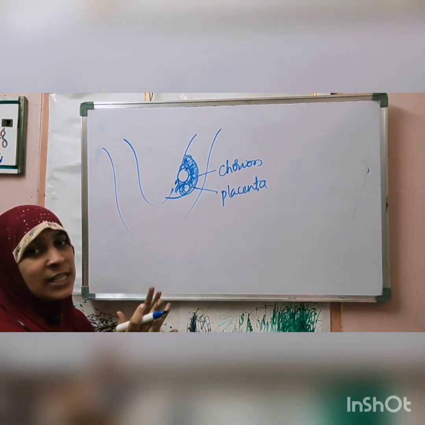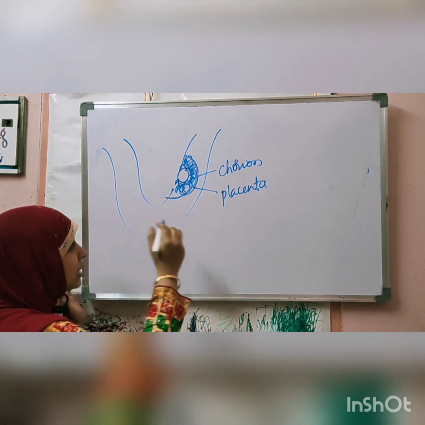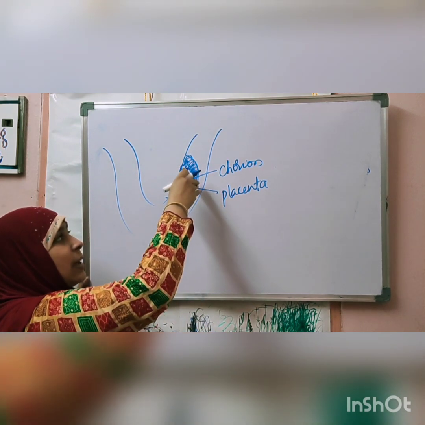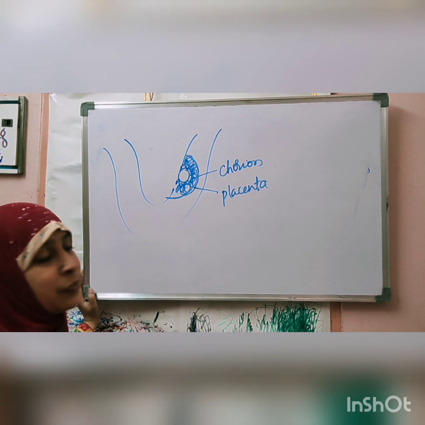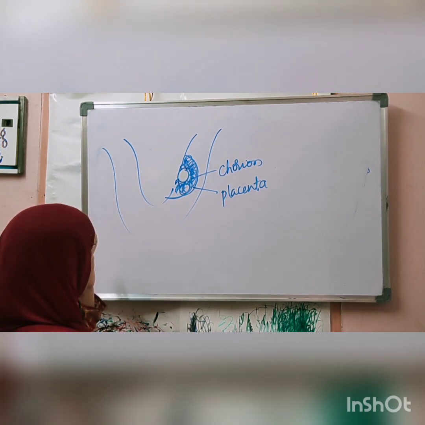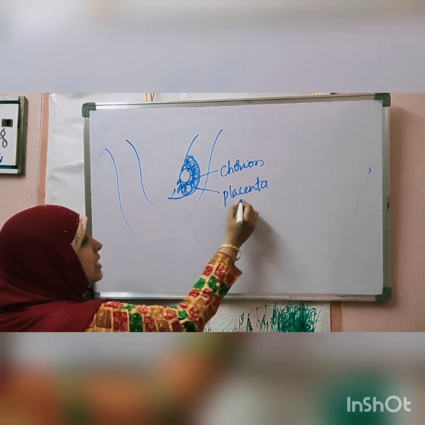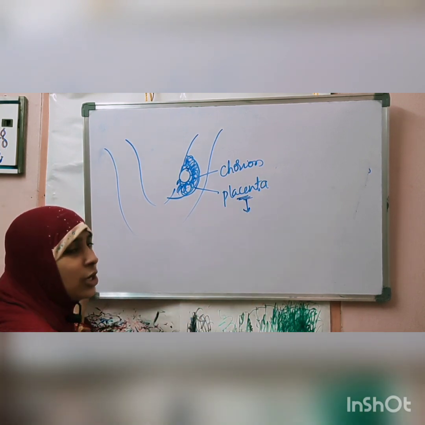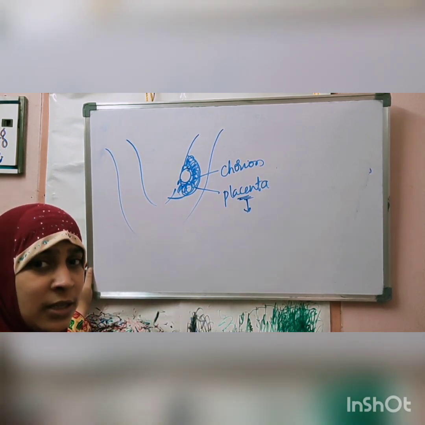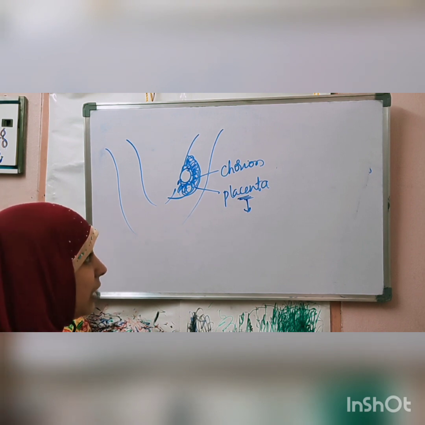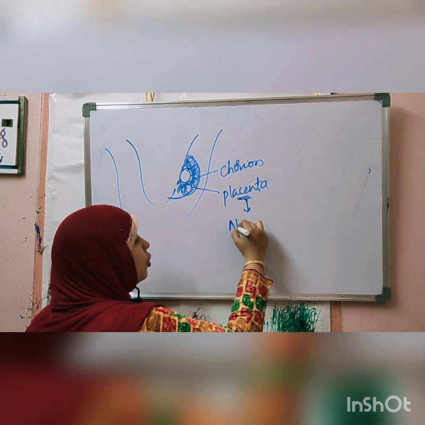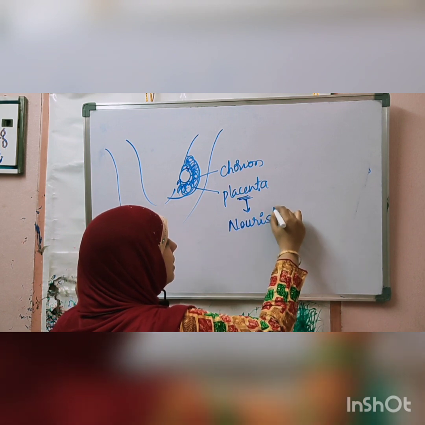A small membrane separates this placenta from the baby, but the placenta is a very important organ inside the female reproductive system, because it nourishes the baby. The growing baby gets nourished.